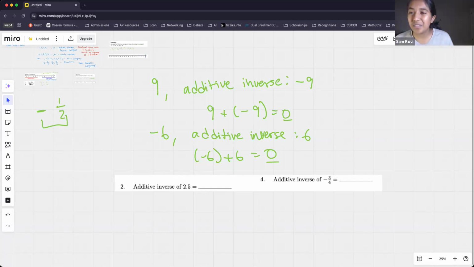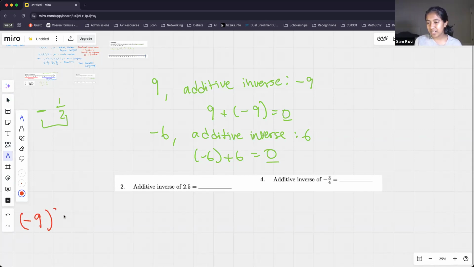Sid asks, how do you do a negative number squared? A negative number squared is actually the same as the positive number squared. When I do -9 squared, let me write this separately. -9 squared is equal to 9 squared because the negative squared becomes a positive. So -1 squared is just +1. The negative and positive number squared are exactly the same.